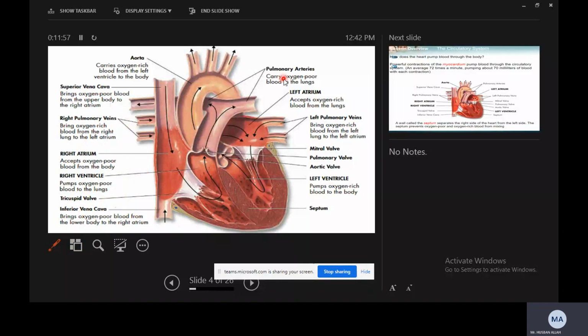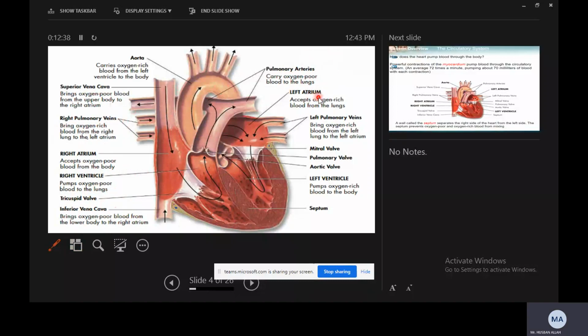Okay. Then we have the pulmonary artery. The pulmonary artery is opposite to the pulmonary vein. The function of the pulmonary artery is to carry oxygen-poor blood to the lungs. Deoxygenated blood to which part of the body? To the lungs. Right? For what? For oxygenation. So you can see here the function of the artery is completely opposite to the vein. These two, pulmonary arteries and pulmonary veins, have opposite function, and it is opposite to the normal arteries and veins also.